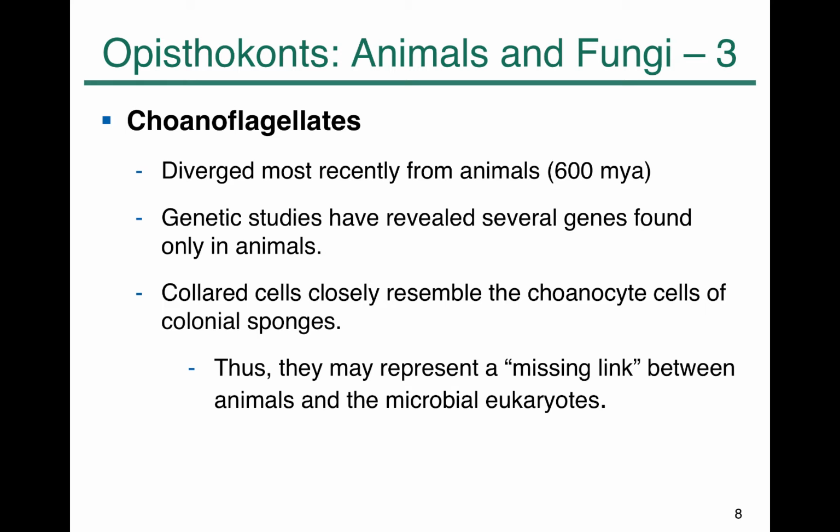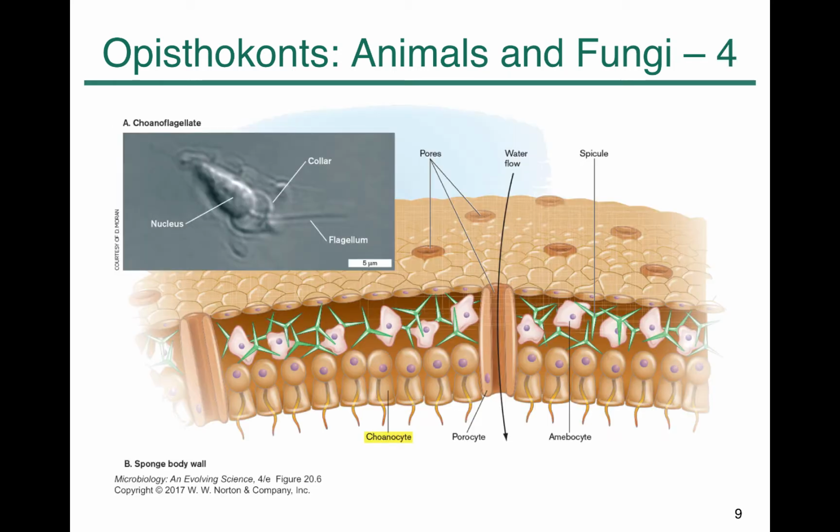Choanoflagellate is the most closely related protist to animals. So far, the evidence points to choanoflagellates having diverged from animals about 600 million years ago. Genetic studies have also shown that several genes found in animals are also found in choanoflagellates. Moreover, there is a similarity of features between choanoflagellates and the choanocyte, which is part of the sponge body.